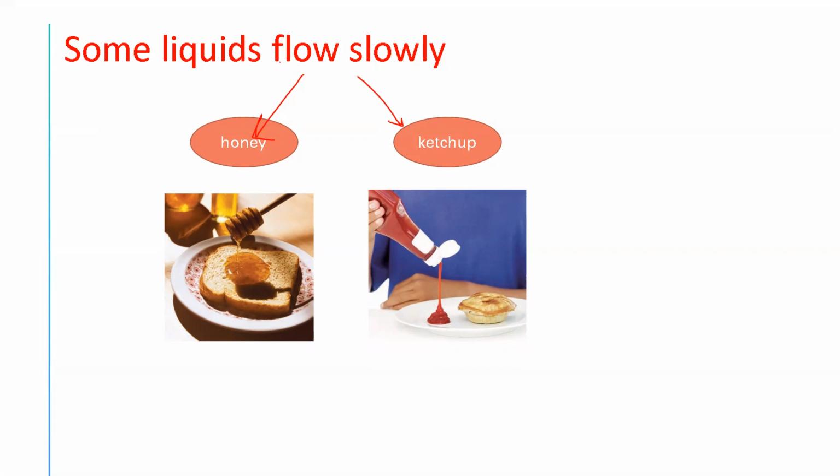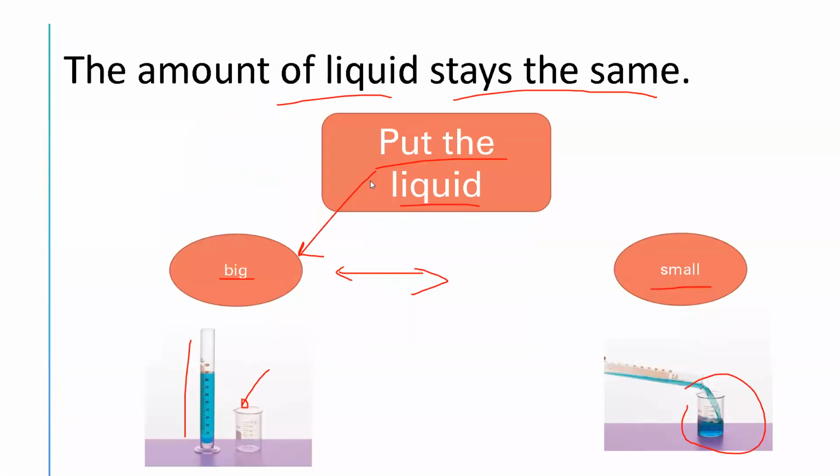Like the water, if we pour the water inside a cup, will it flow slowly or quickly? Quickly, amazing. The water flows quickly. But here, which flows slowly? Like the honey, and the ketchup.